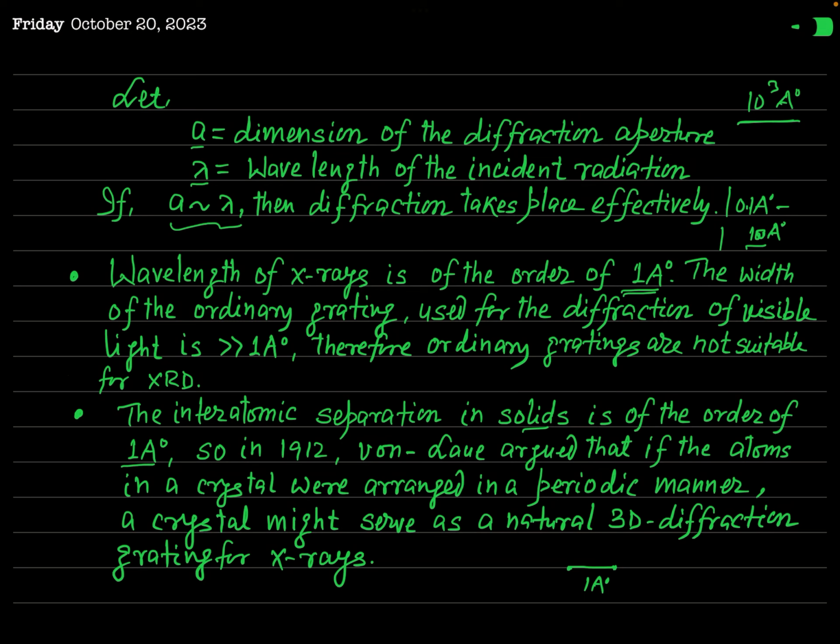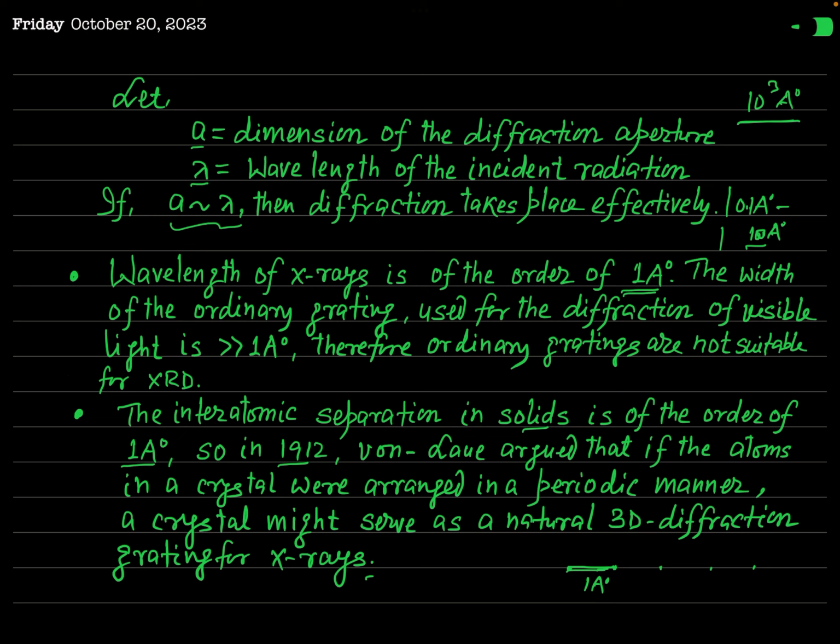So in 1912, von Laue argued that if atoms in a crystal were arranged in a periodic manner, just like an array, and the separation between two successive atoms is of the order of 1 angstrom, then this periodic array of atoms may serve as a three-dimensional diffraction grating for X-ray, because the interatomic separation in this case will be of the order of wavelength of the X-ray.